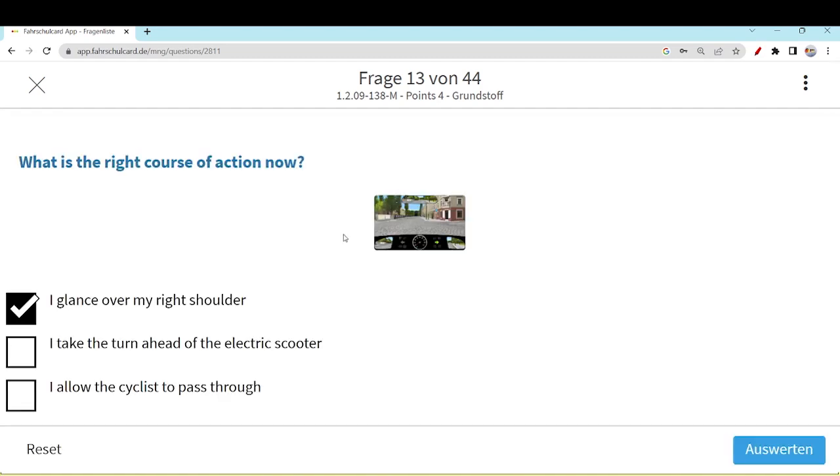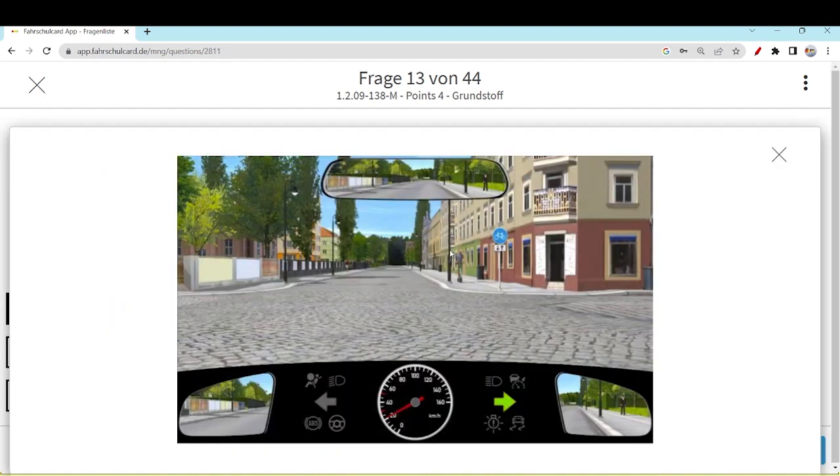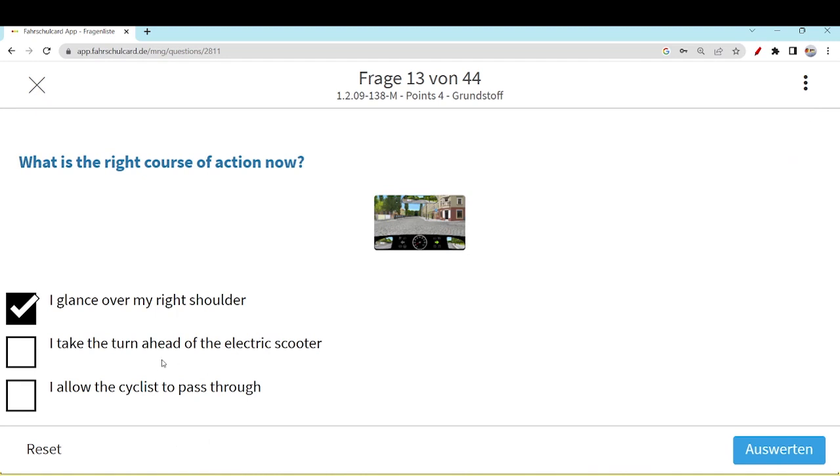You need to be very careful about him. I take the turn ahead of the electric scooter. No, this is not correct. He is coming very fast, and whenever you are taking a turn in any road, you should allow the pedestrians or cyclists over there who are in that particular road to pass by, or to cross the road. So that is not correct, that you should turn ahead of the electric scooter.